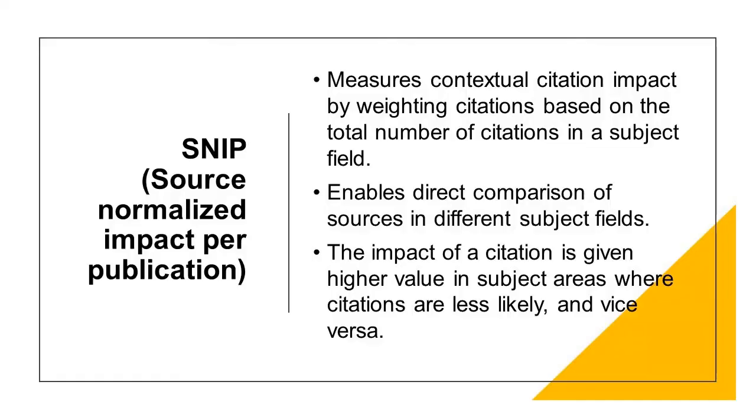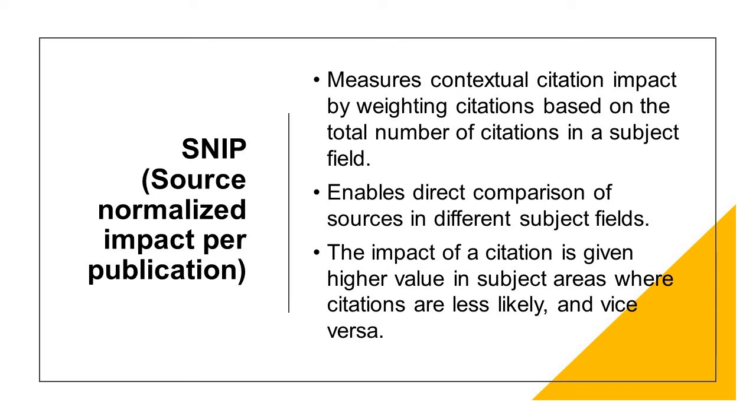The SJR also gives country ranking. In the last column, as you can see, different countries have also been mentioned. So it is used for assessing the journal rank and also the country rank. The contribution of a particular country in a given field also is reflected in this kind of metrics.